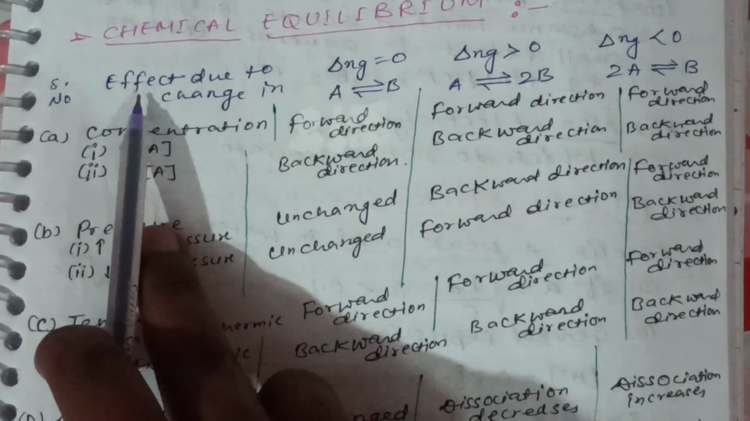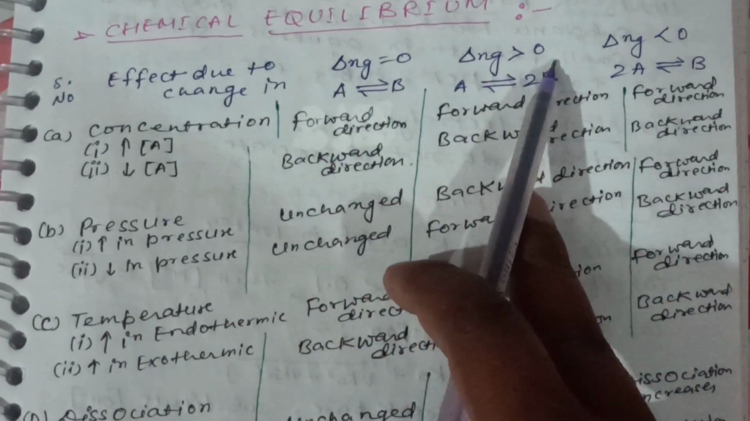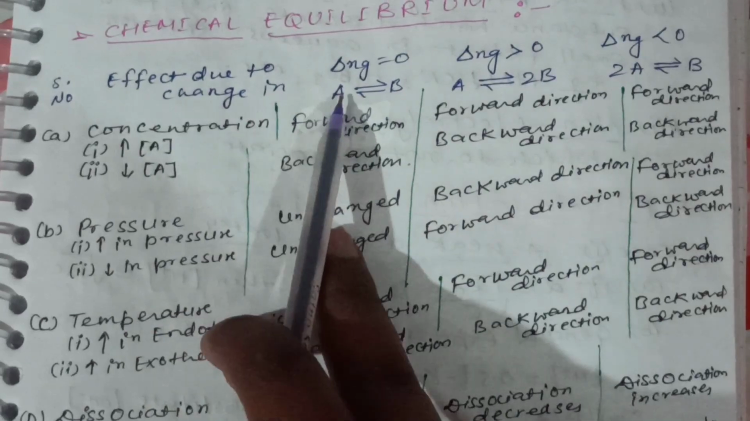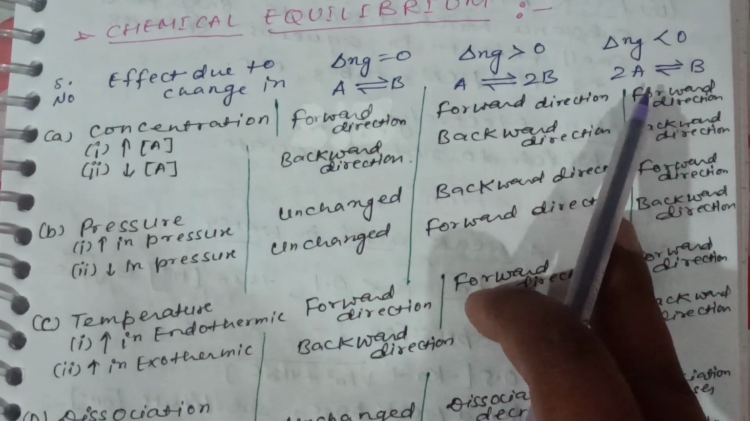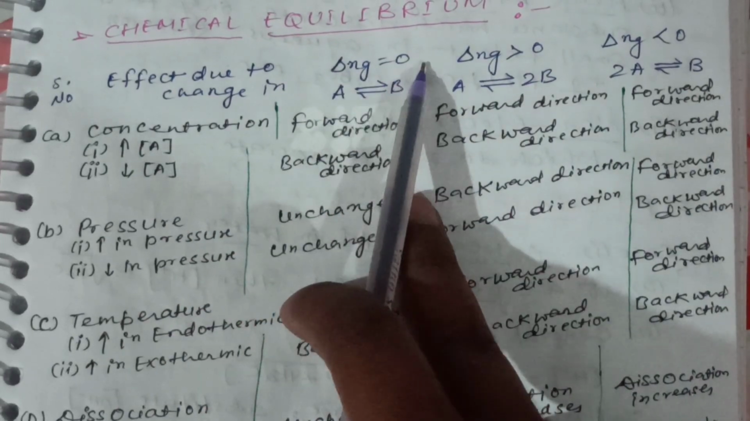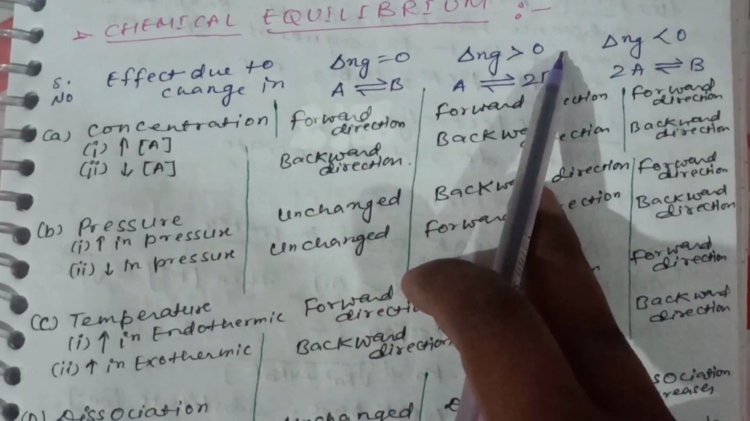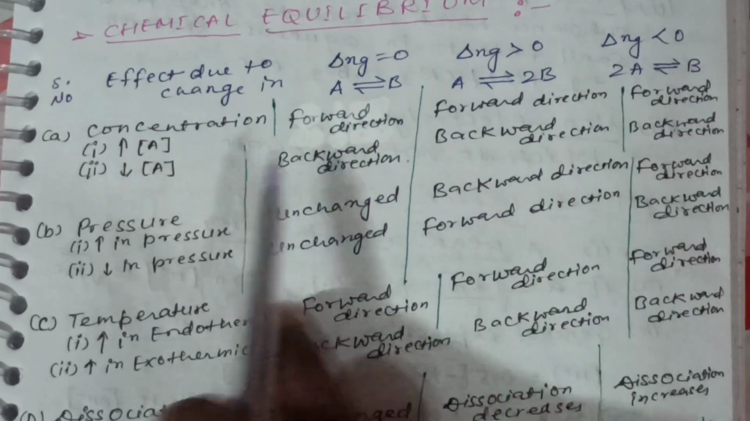Chemical equilibrium, effect of change in Δng. Δng equal to 0, Δng greater than 0, Δng smaller than 0. A ⇌ B, A ⇌ 2B, 2A ⇌ B. Effect of change: Δng equal to 0, A ⇌ B; Δng greater than 0, A ⇌ 2B; Δng smaller than 0, 2A ⇌ B.